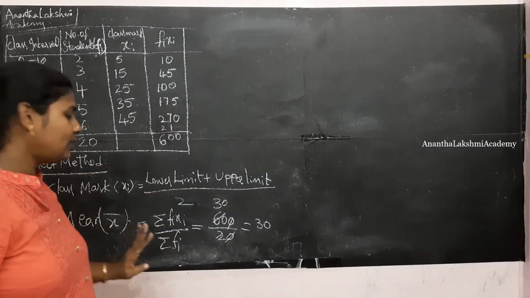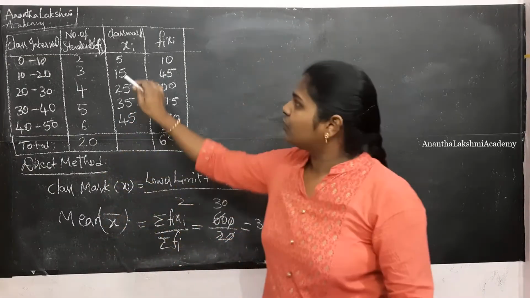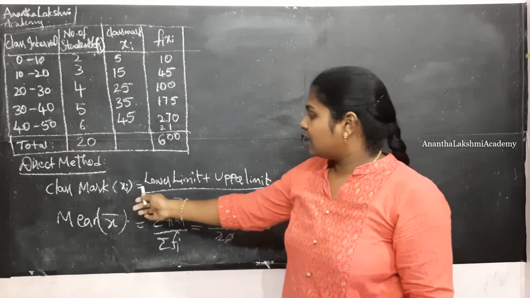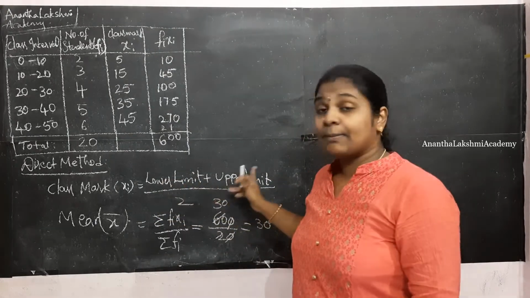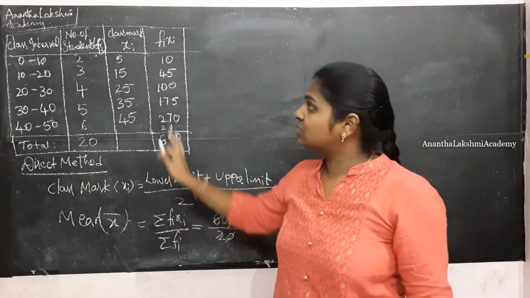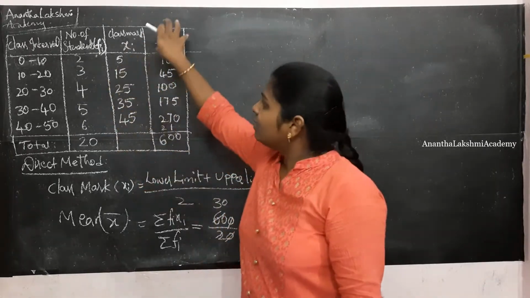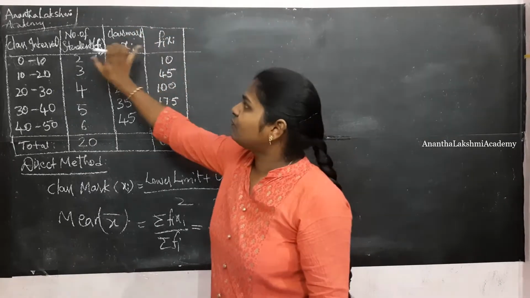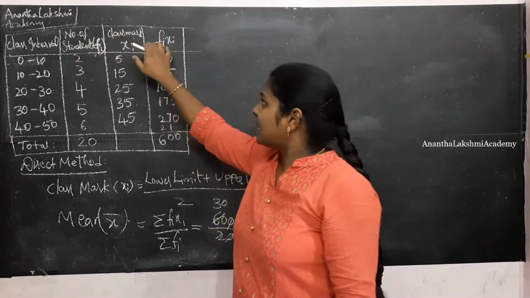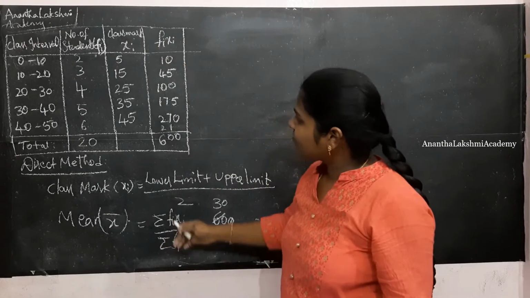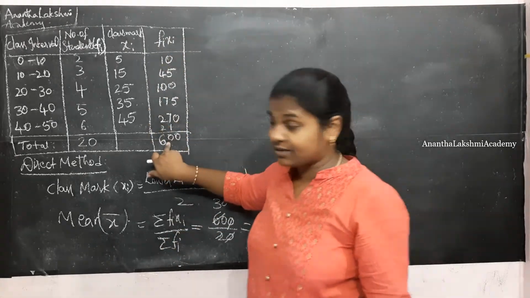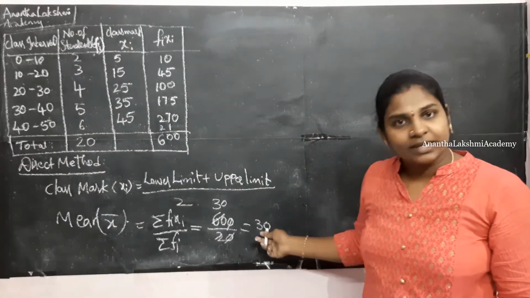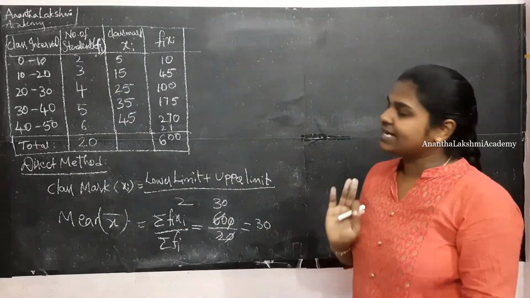So this is about the direct method, wherein we introduce a new column, which is the class mark, the summation of lower limit plus upper limit divided by 2, which is also known as midpoint. Once you define the class mark, multiply frequency along with the class mark, so that becomes fixi. Sigma fixi, the summation of all these, which is 600, divided by summation of all the frequencies, which is 20, is going to be 30. So that is about the direct method.